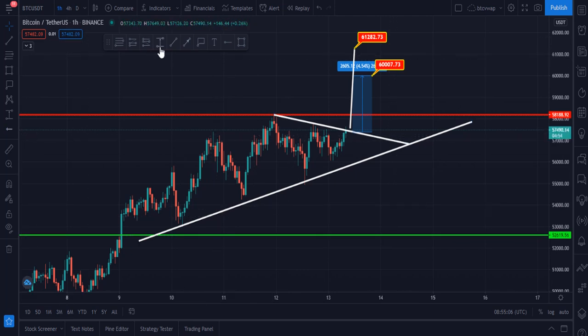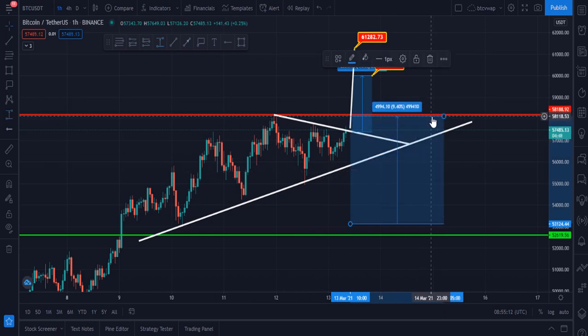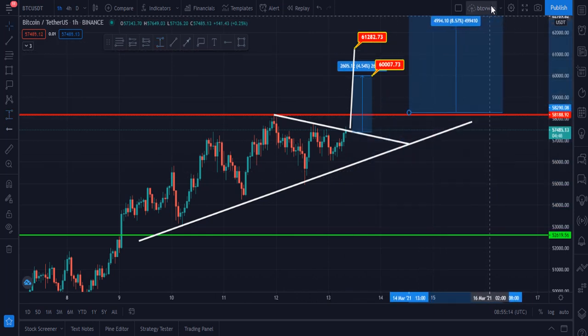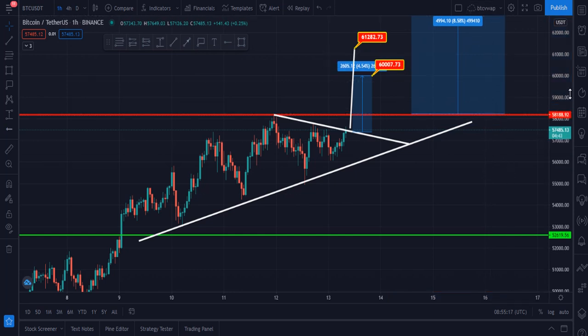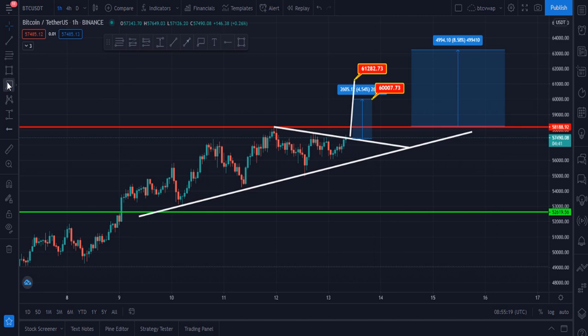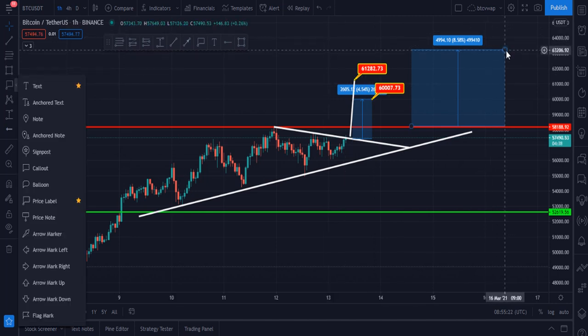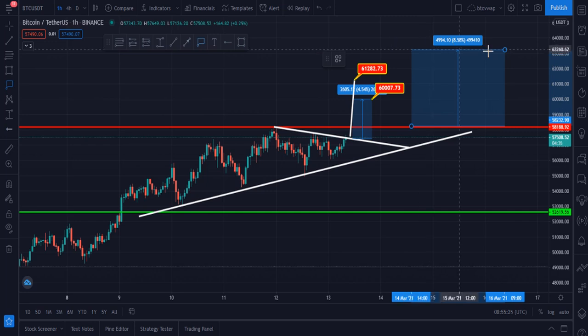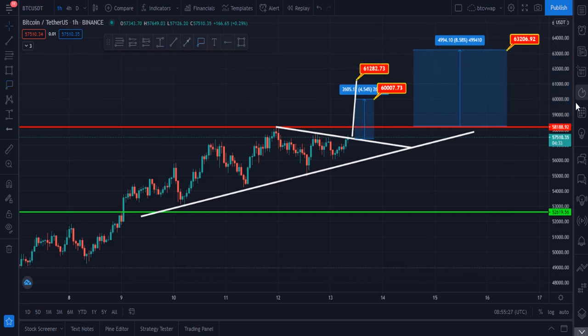And let me please tell you my third target. $63,200 is our third target. 60,000, 61,200 and 63,200 are our targets for the Bitcoin in the 1 hour Binance chart and in the Bitcoin USDT pair in the Binance 1 hour chart.